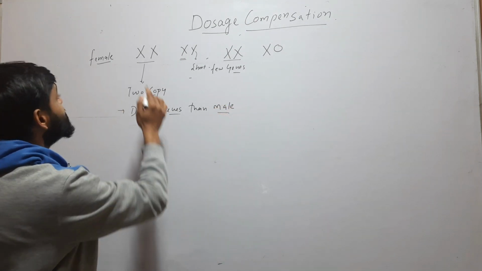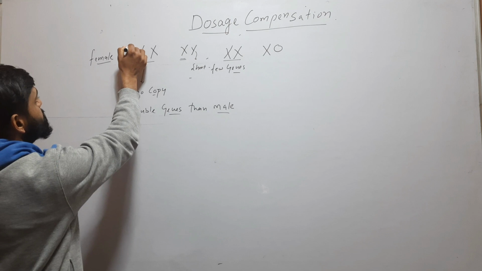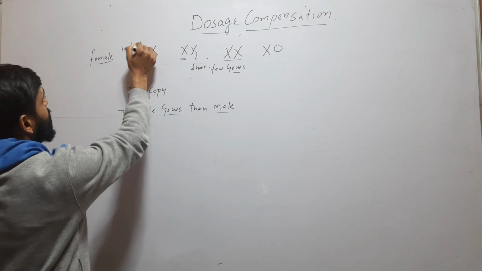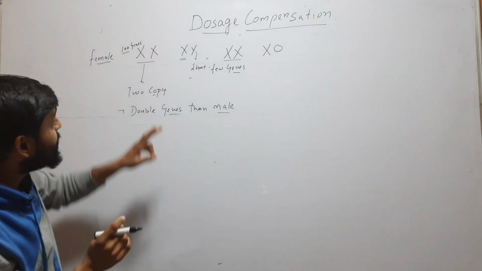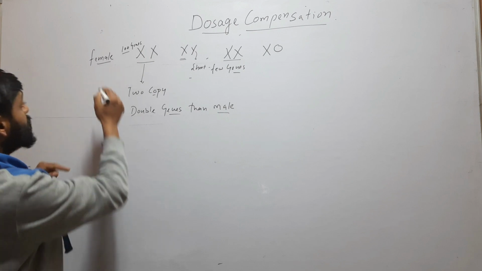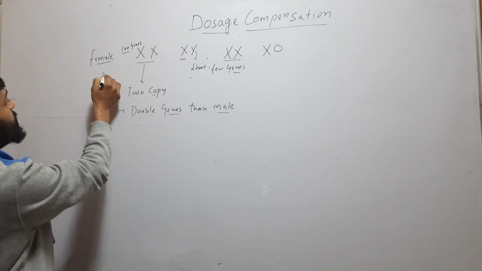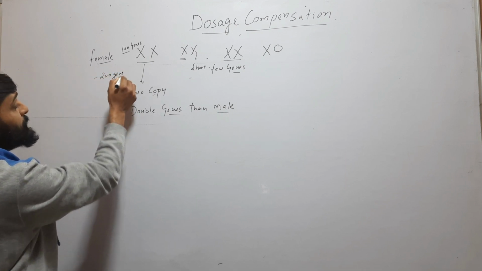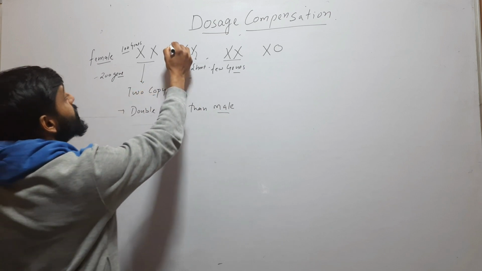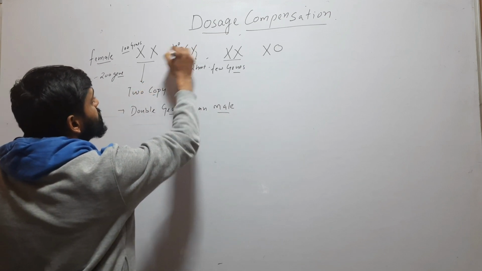So suppose this X chromosome has 100 genes. Now female have two X chromosomes, so female have 200 genes, but male have one X chromosome. It will only have 100 genes.